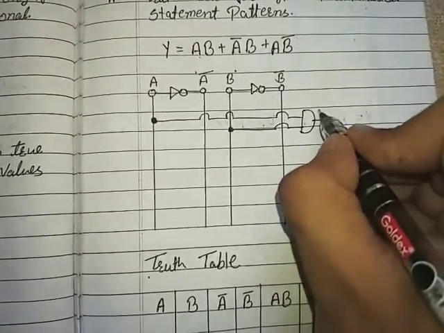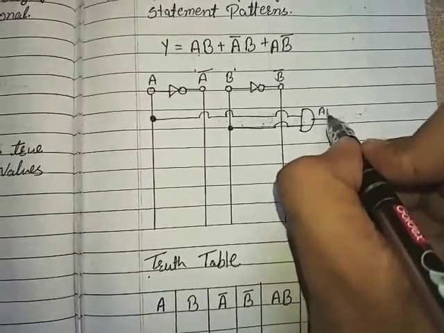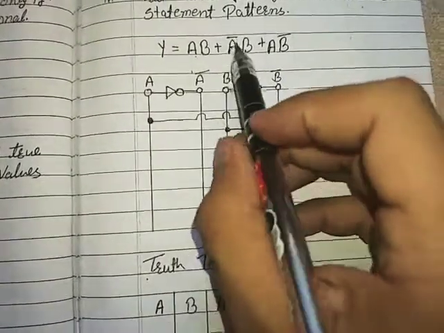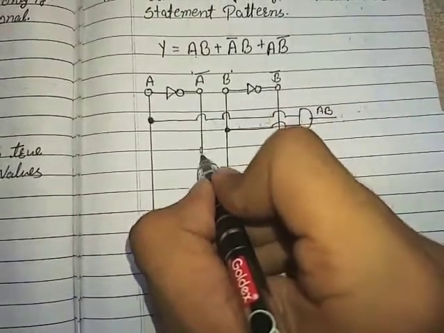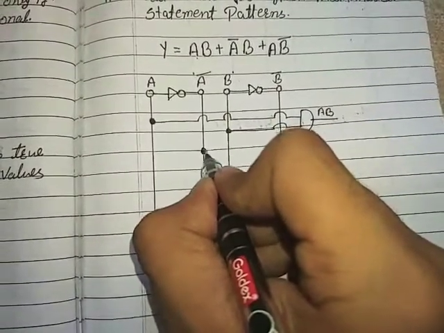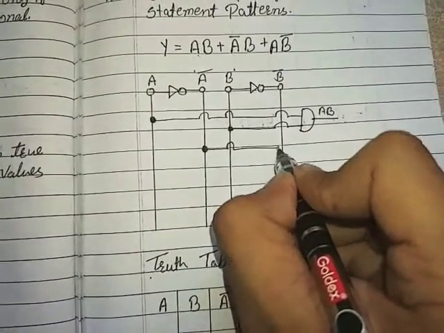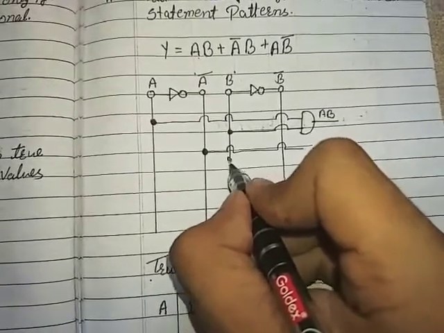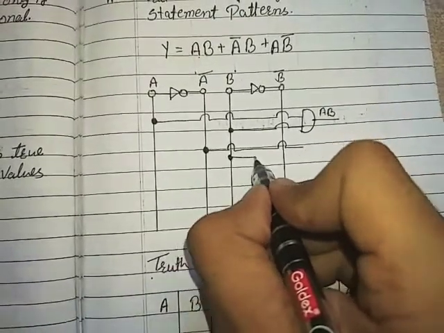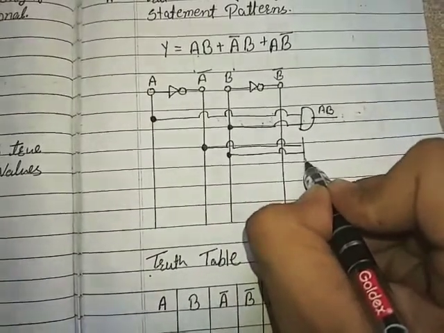So I will get a b. Then I require a bar b. So here is a bar, and here is b. So I will get